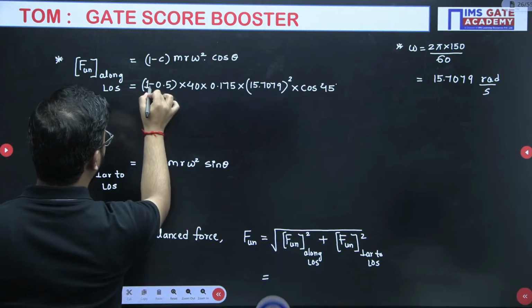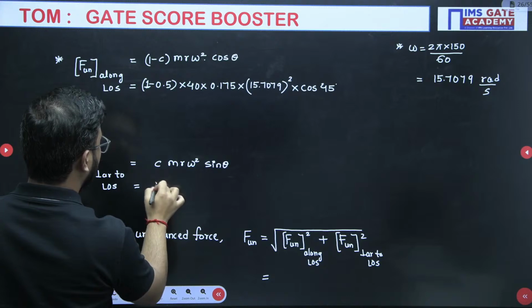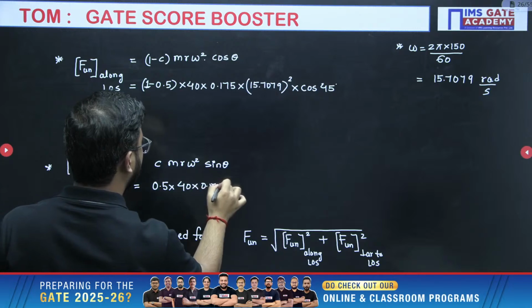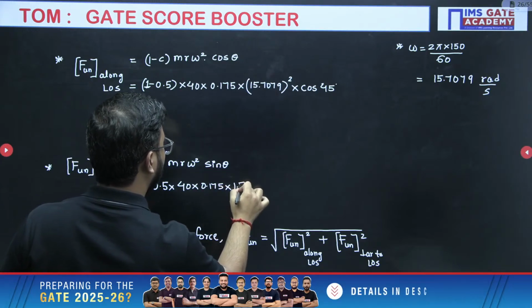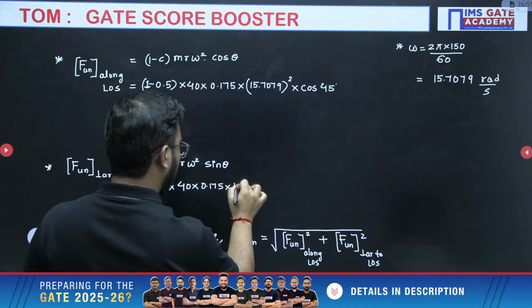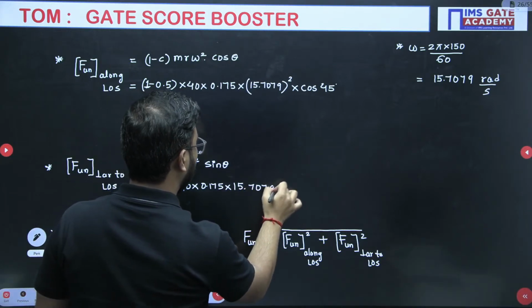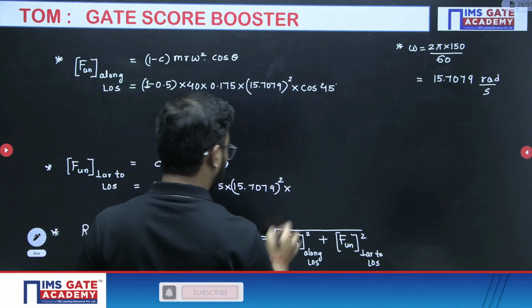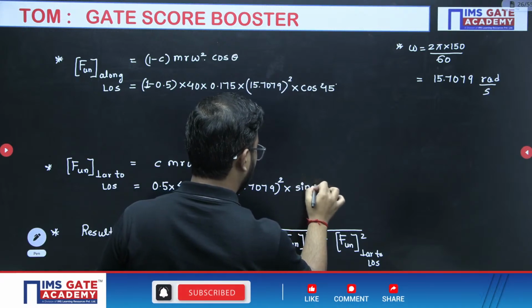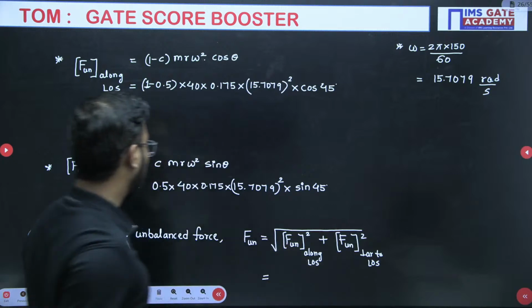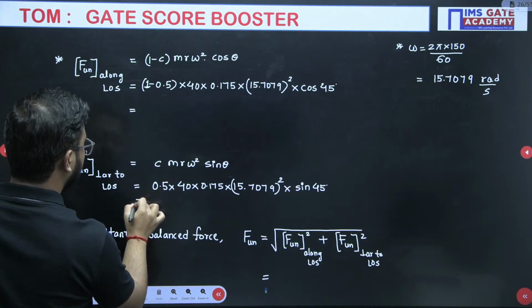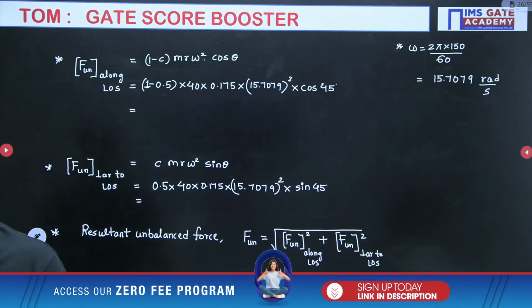Then we have 0.5 into m, 40, into r, 0.175, into 15.7079 square into sin 45. Calculate both the values and tell me the answer.